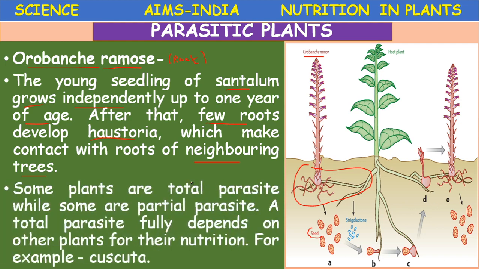So some plants are total parasites while some are partial parasites. A total parasite fully depends on other plants for their nutrition. For example, Cuscuta. Previously, this is a partial root parasite. Parasites are again divided into two types. What are they? Root parasites and stem parasites. So Orobanche is a root parasite. Cuscuta is a stem parasite.